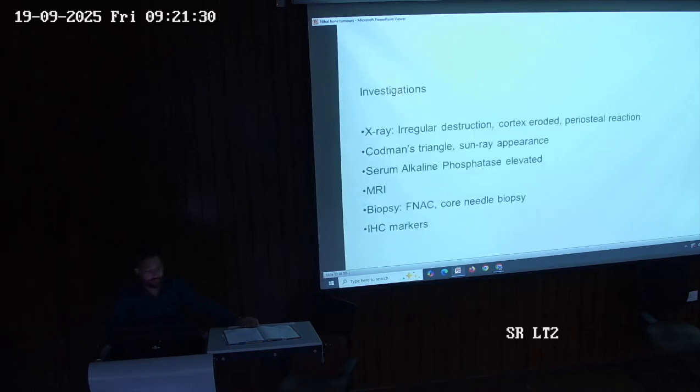The investigations here: X-ray, in which irregular destruction will be there, the cortex will be eroded, and periosteal reaction will be seen. There will also be a Codman's triangle, something important, and sunray appearance to be underlined. Serum alkaline phosphatase will be raised here. We can get an MRI done, a biopsy, fine needle aspiration cytology, or core needle biopsy, and histology markers can also be done in these cases.